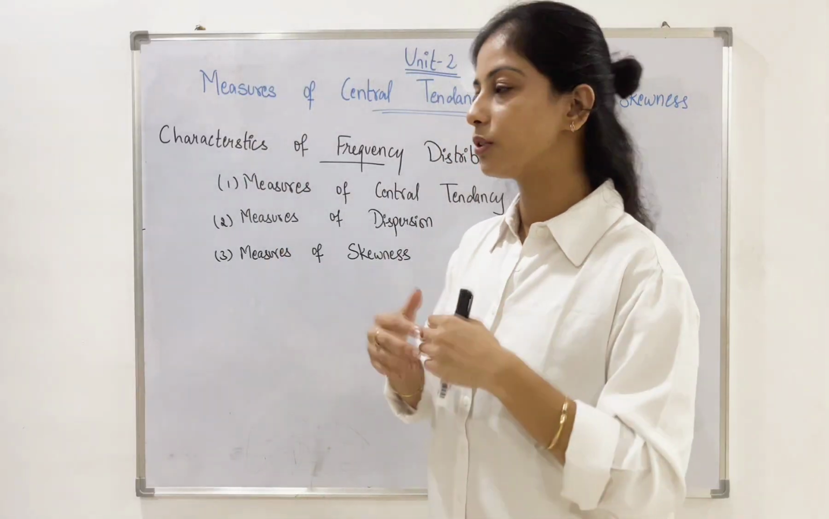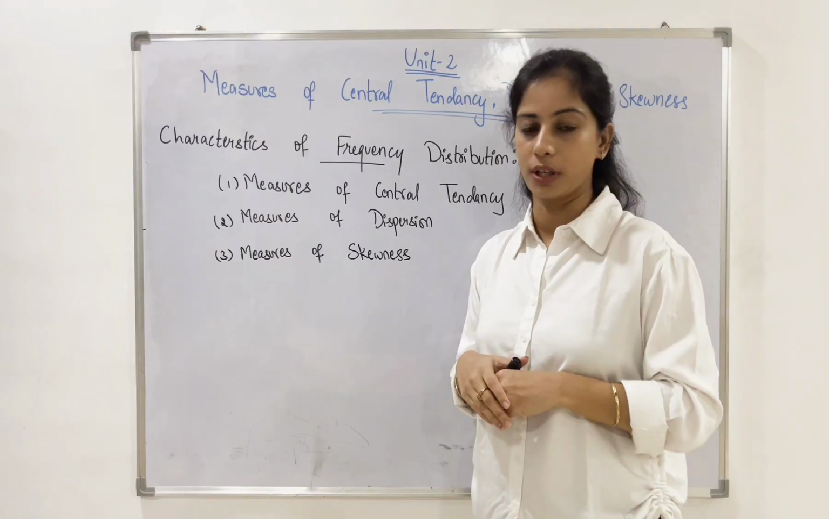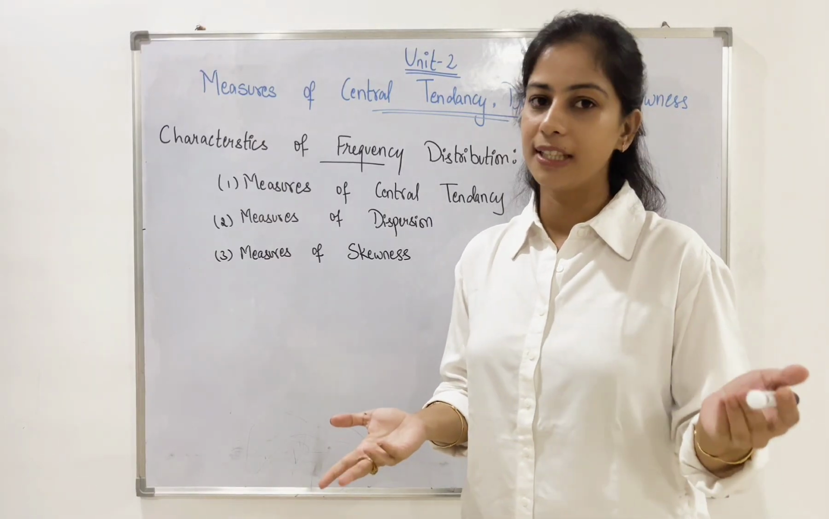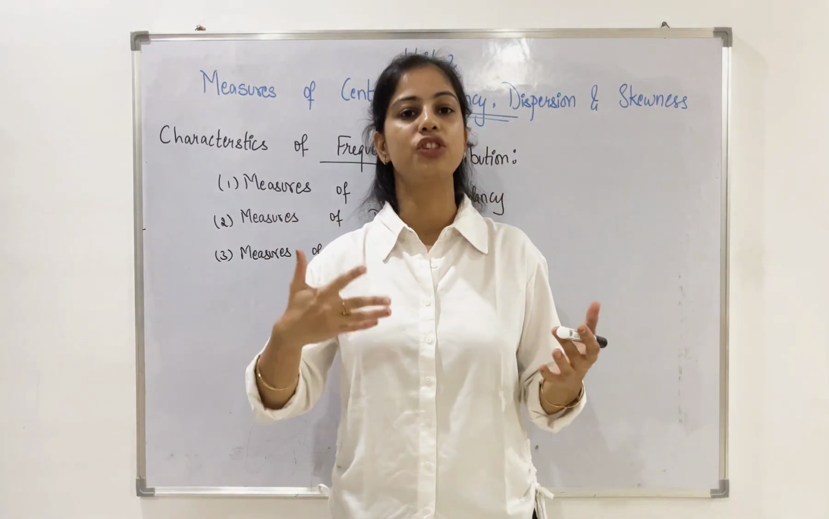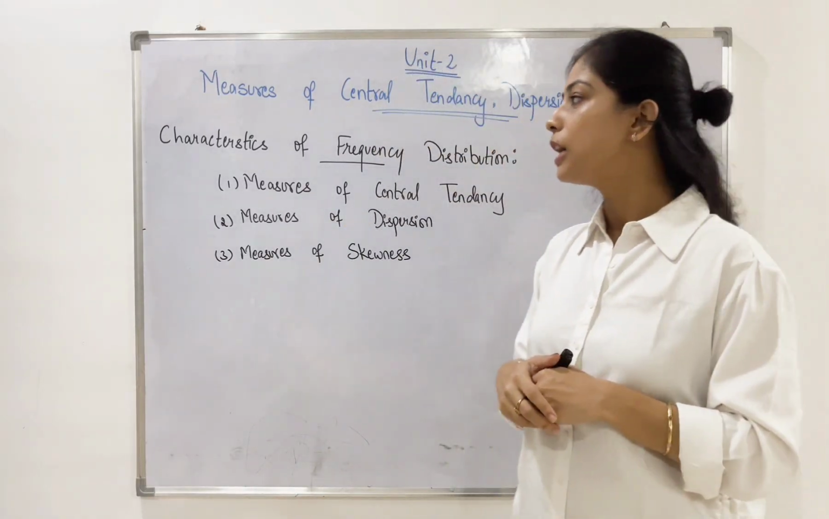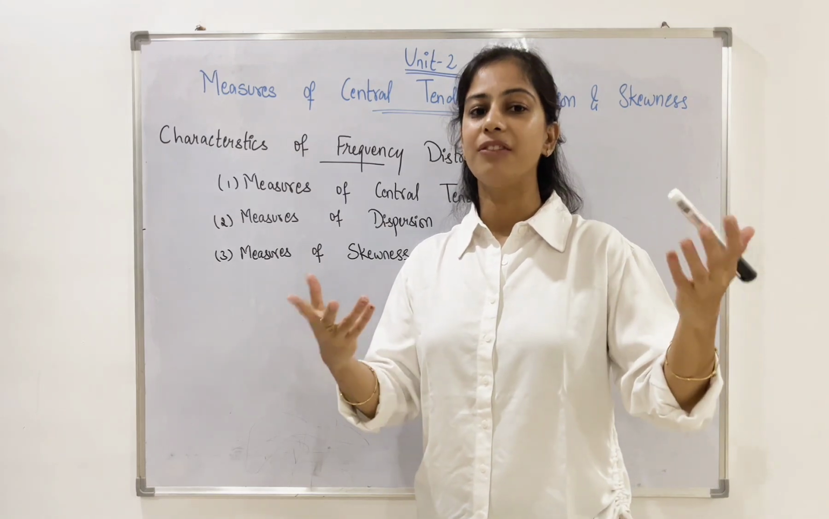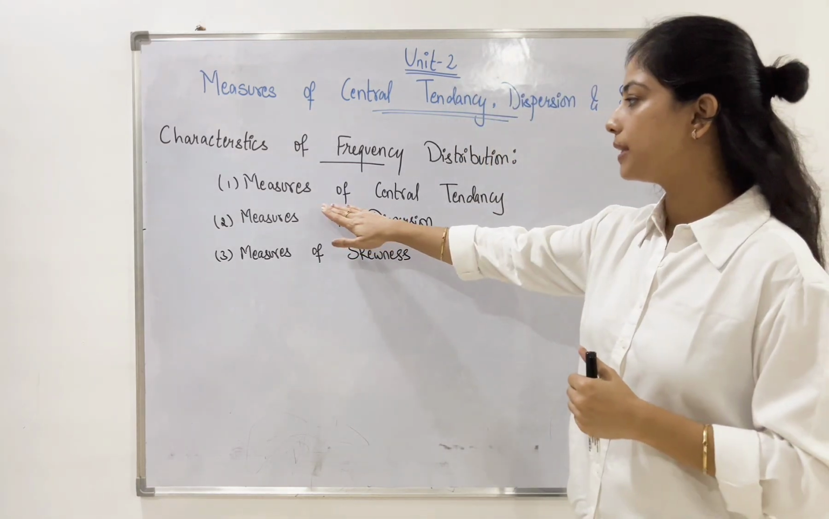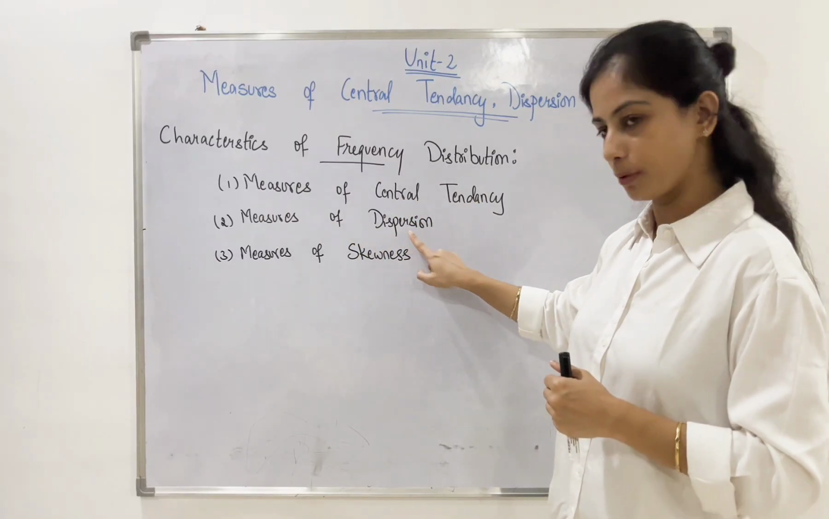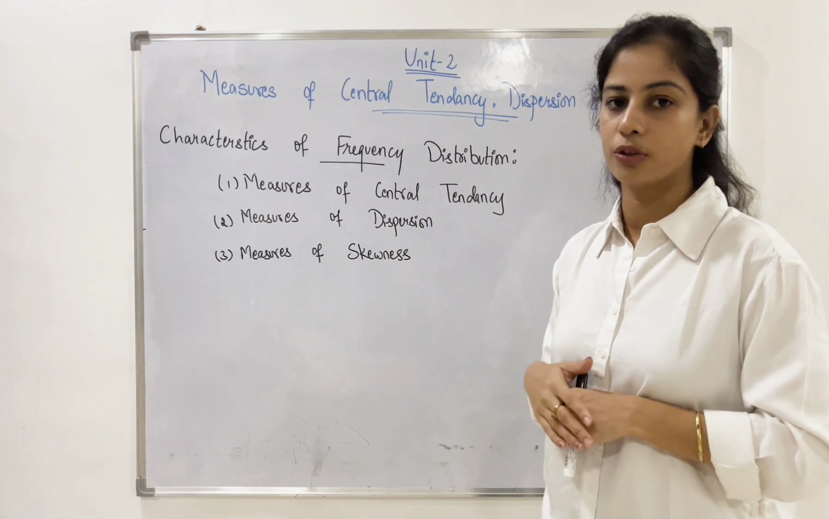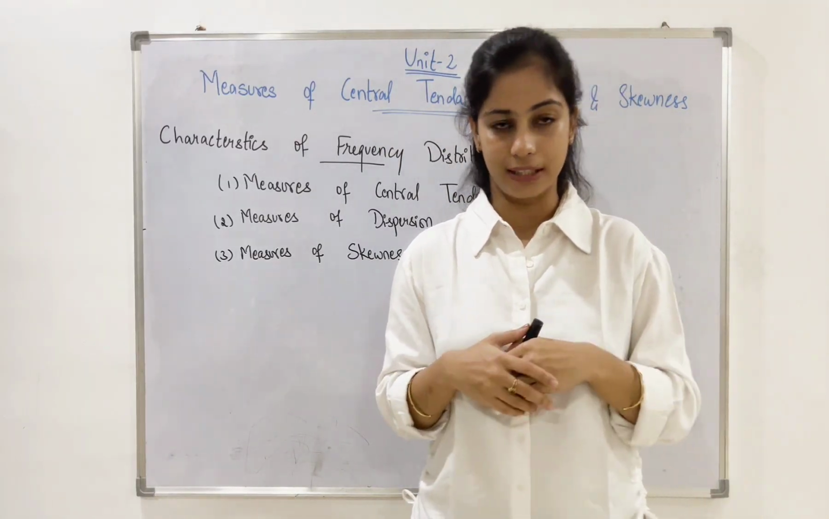Now, before getting into that, let's see what are the different characteristics of frequency distribution. In Chapter 1, we have already seen what frequency distribution was. It is nothing but the number of times an observation repeats again and again, right? Based on that information or the table, we have different characteristics. First one is measures of central tendency. Second one, measures of dispersion. Third one, measures of skewness. These are nothing but different characteristics of frequency distribution.